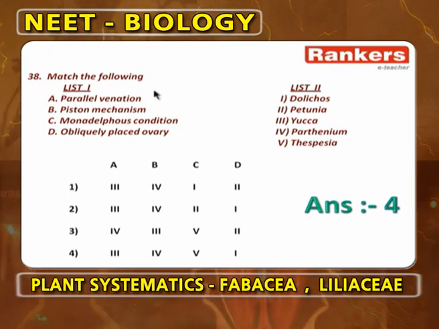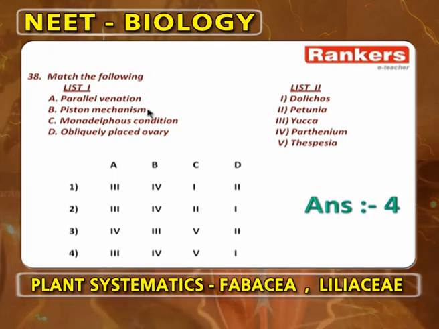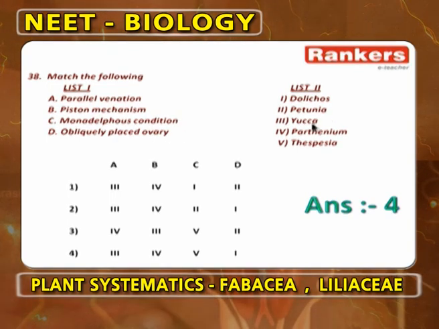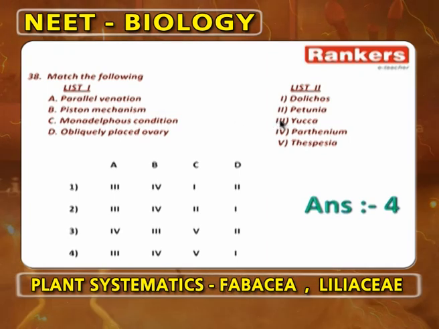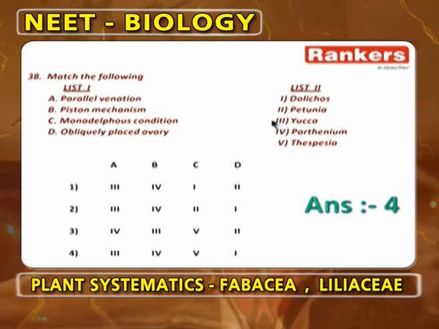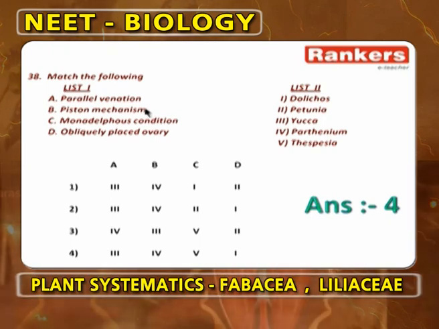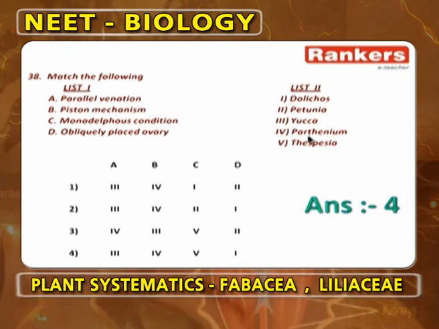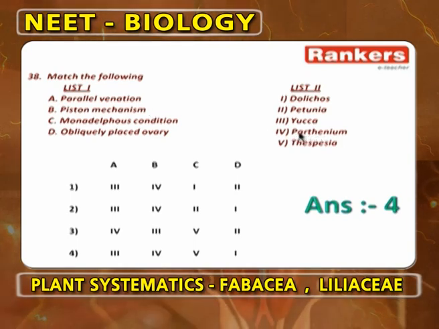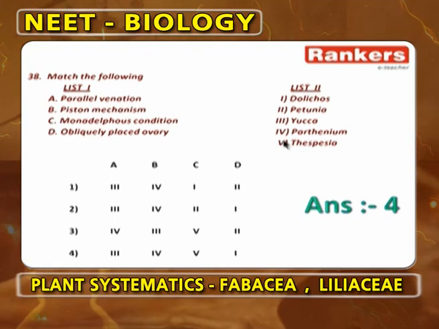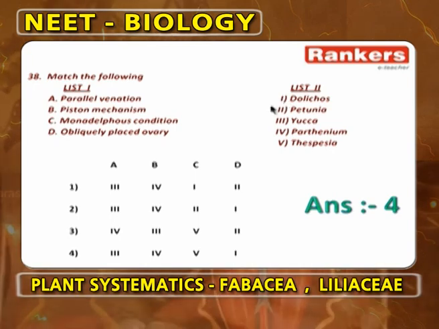Again a matching tabular form. Match the following: parallel venation, piston mechanism, monodelphous stamens, obliquely placed ovary, with Dolichos, Petunia, Yucca, Parthenium, Thespesia. Answer is 4. Parallel venation is found in Yucca. Piston mechanism is found in either Dolichos or Parthenium; it is Dolichos. Monodelphous stamens are found in Thespesia. Obliquely placed ovary is found in Petunia. Next.